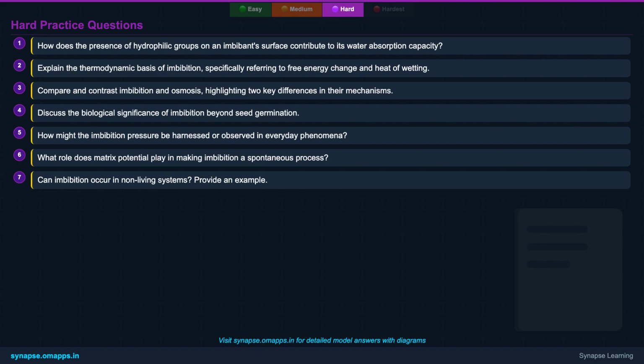Question 4. Discuss the biological significance of imbibition beyond seed germination. Question 5. How might the imbibition pressure be harnessed or observed in everyday phenomena? Question 6. What role does matrix potential play in making imbibition a spontaneous process? And question 7. Can imbibition occur in non-living systems? Provide an example. Take your time to formulate comprehensive answers.